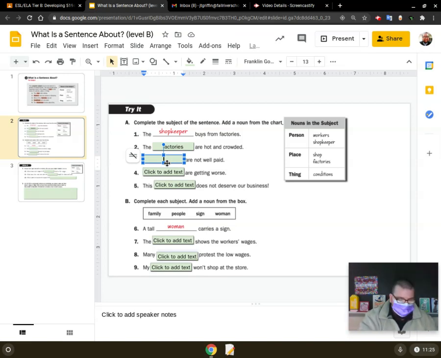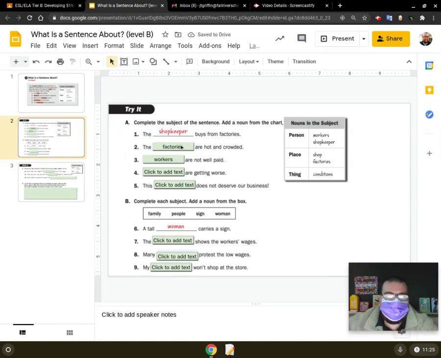So the workers are not paid well. So let's go back to number 2 real quick. So what is our subject? Factories? Exactly. That's our predicate. Hot and crowded. You got it, buddy. So number 3, workers is our what? Workers are subject. Yep. And our predicate? Are not well paid. Perfect answer.